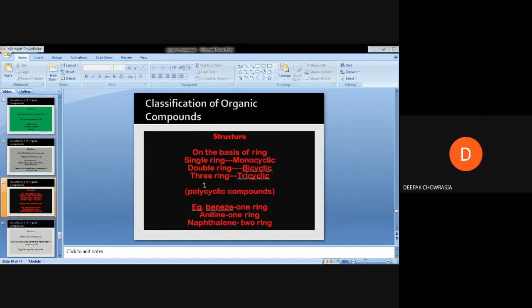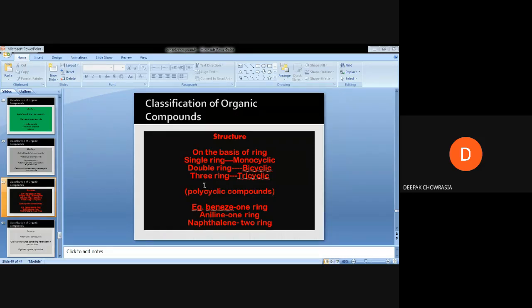For example, if an organic compound contains a single ring, it is said to be a monocyclic organic compound. If it contains a double ring, it is known as a bicyclic organic compound. If it contains three rings, it is a tricyclic organic compound, and further on, four rings means a tetracyclic organic compound. Any organic compound containing two or more rings is said to be a polycyclic organic compound.